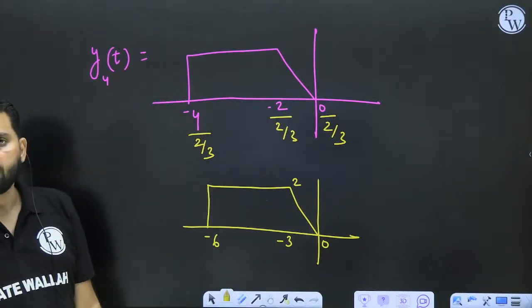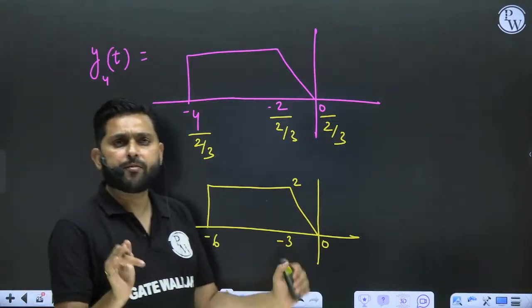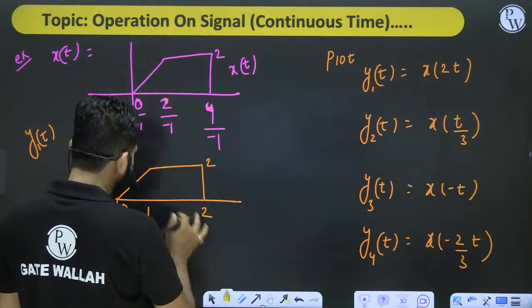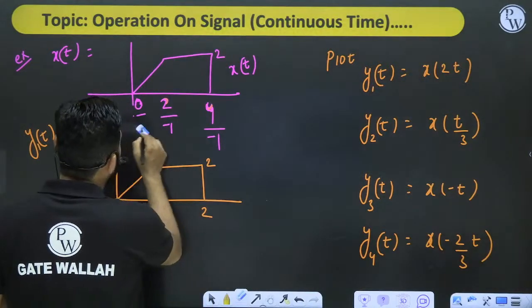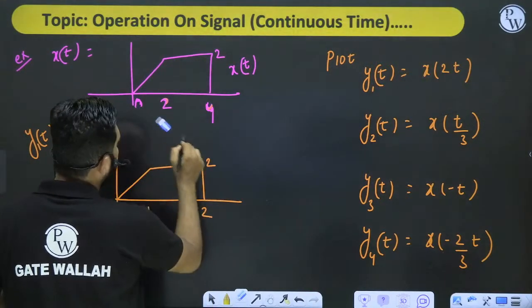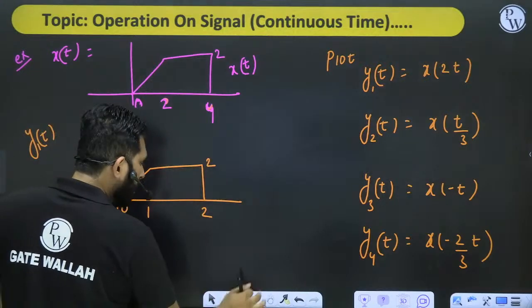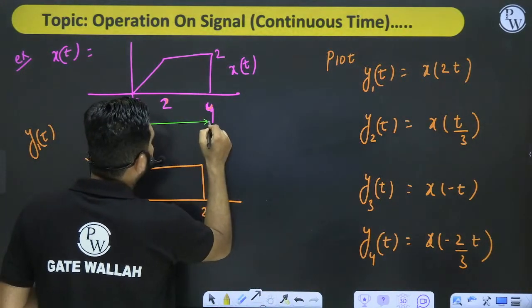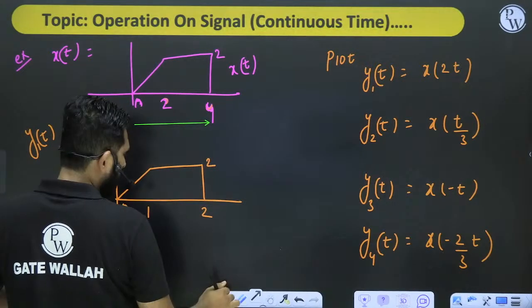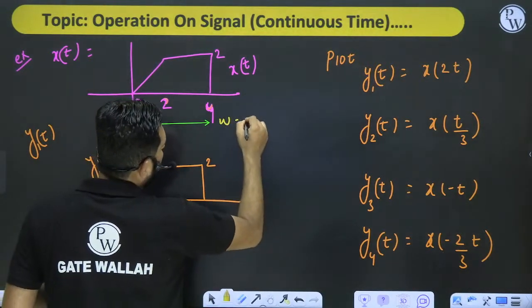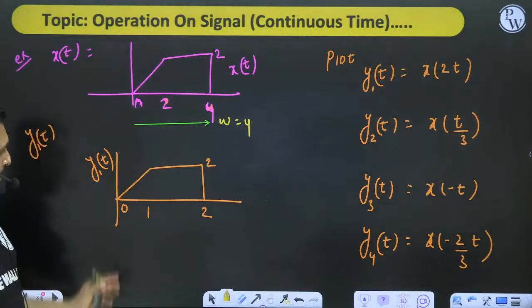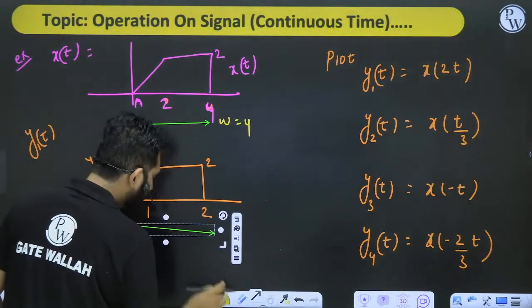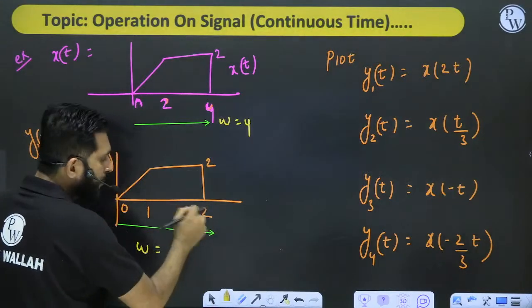Hello everyone. Now let's name each and every one by finding the width of this function. What is the central width of this function? Let us remove all the things. See, this is x of t. So this has a width of, how much? Width is 4. But what is the width of this function? Come on. The width of this function is upper bound minus lower bound.